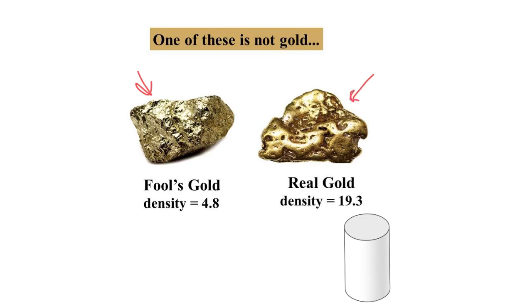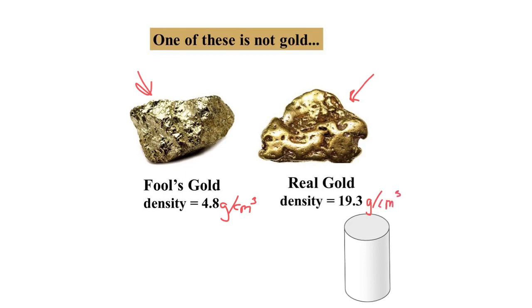And that's why you see people take gold medals and bite down on them to see if the teeth marks show up to show that it's real gold. That's why that happens: real gold is malleable. That's another physical property that we can use to identify substances. If you take a hammer and hit real gold, it's going to flatten, it will not shatter. But another way that we can identify them is through their density, and fool's gold is 4.8 grams per centimeter cubed. And real gold is 19.3 grams per centimeter cubed.